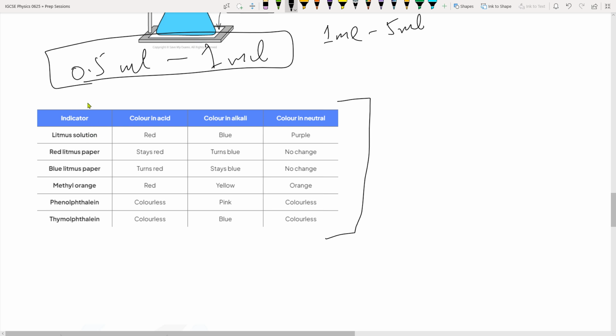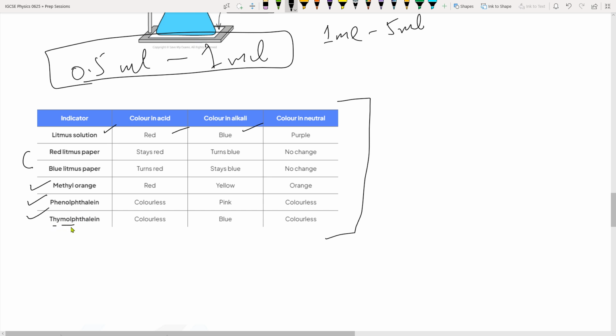The indicators that you use in IGCSE. You have litmus solution, which is red in acid, blue in alkali. Litmus solution, not litmus paper, right? Litmus papers are simple. Now methyl orange, phenolphthalein, and thymolphthalein, right? Now these are very difficult names.